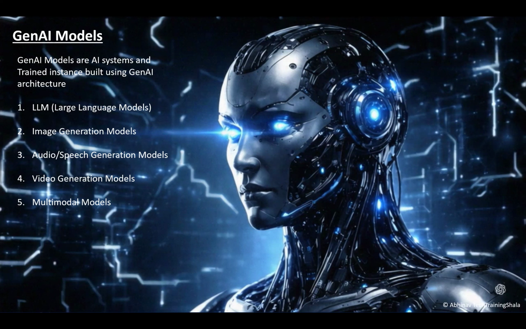Second is image generation models. An image generation model is basically used to generate or create new images. Then we have audio or speech generation models, video generation models, and multimodal models. Multimodal means you can generate text, images, audio, video in any combination. So this is about GenAI models.